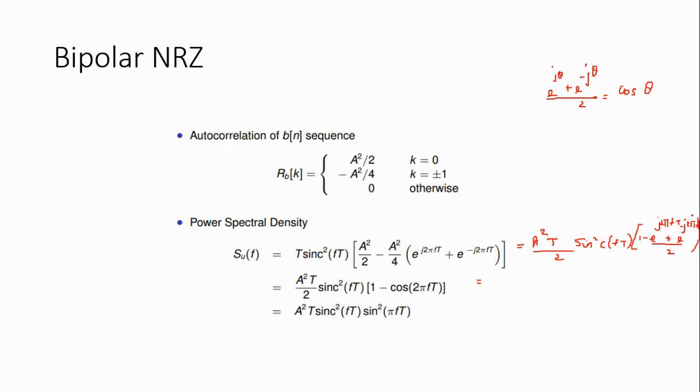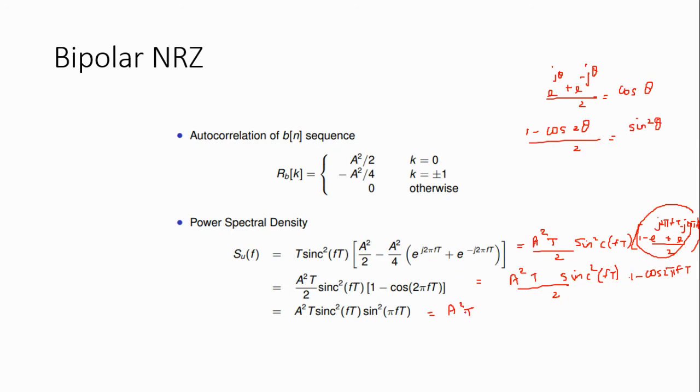So this term is 1 minus cos theta, giving a square T divided by 2 sinc square of f T into 1 minus cos 2 pi f T. We know that 1 minus cos 2 theta divided by 2 is equal to sin square theta.